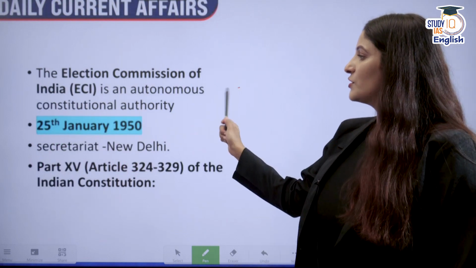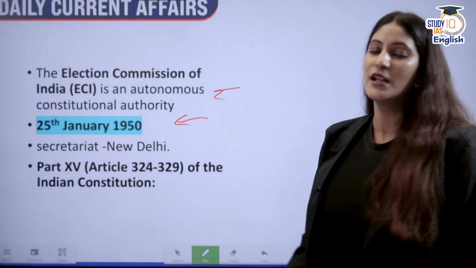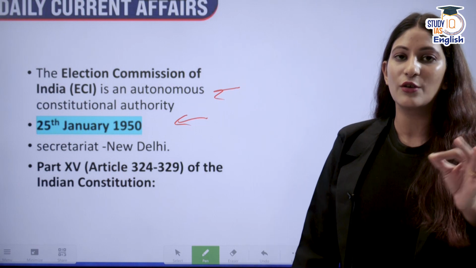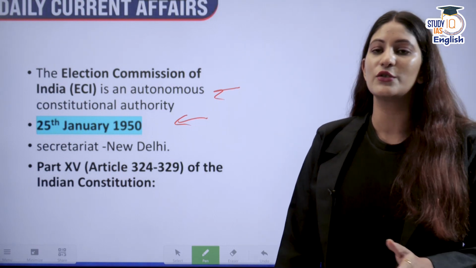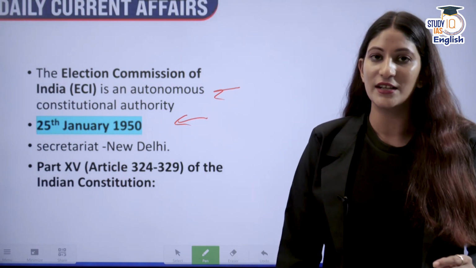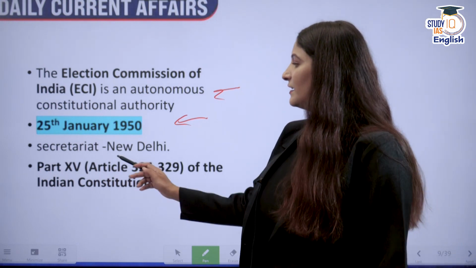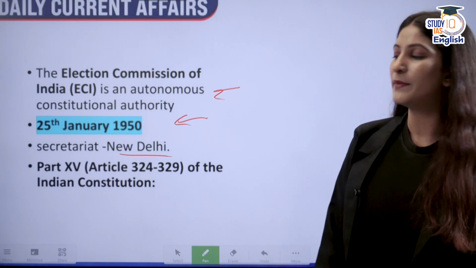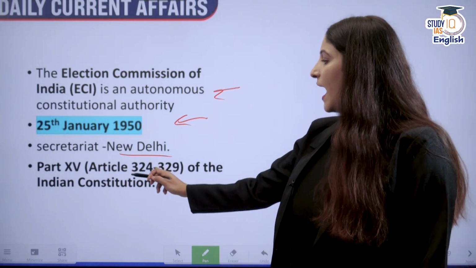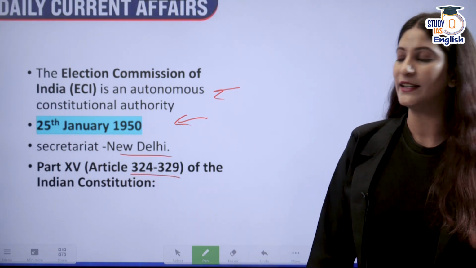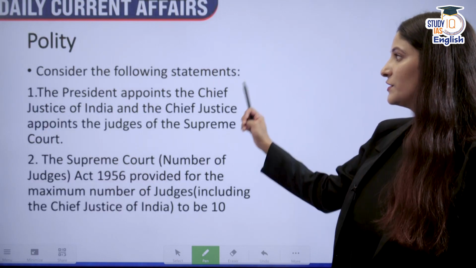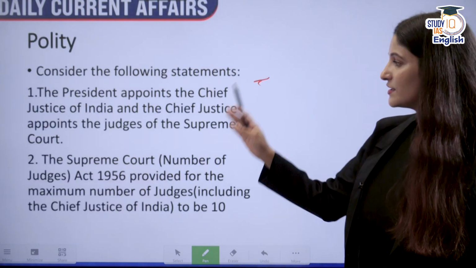Moving on, the Election Commission of India was established as an autonomous constitutional body according to the Constitution of India on 25th January 1950, which is also celebrated as National Voters' Day, and its secretariat is in New Delhi. It is in Part 15 of the Constitution and works according to Articles 324 to 329 of the Indian Constitution.